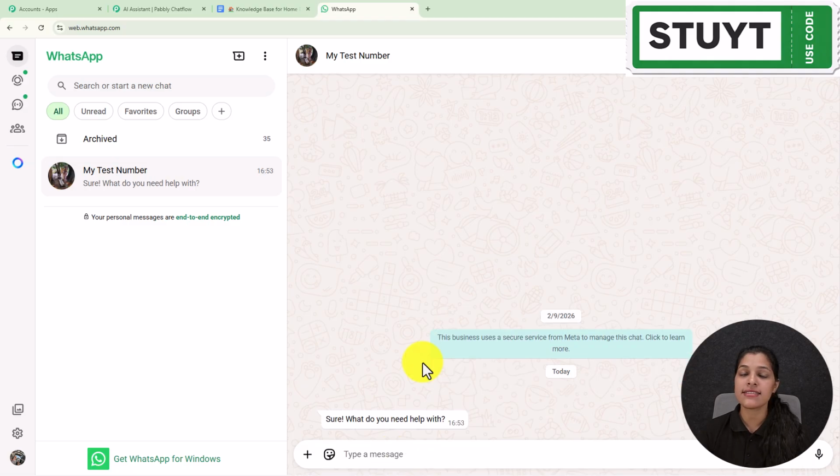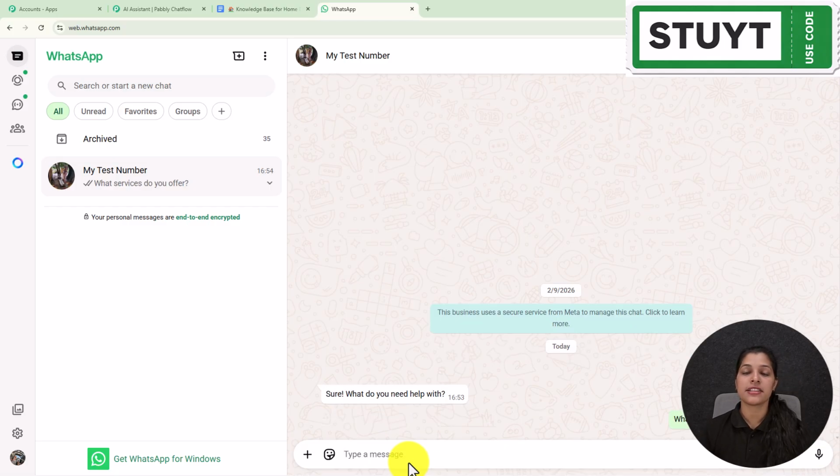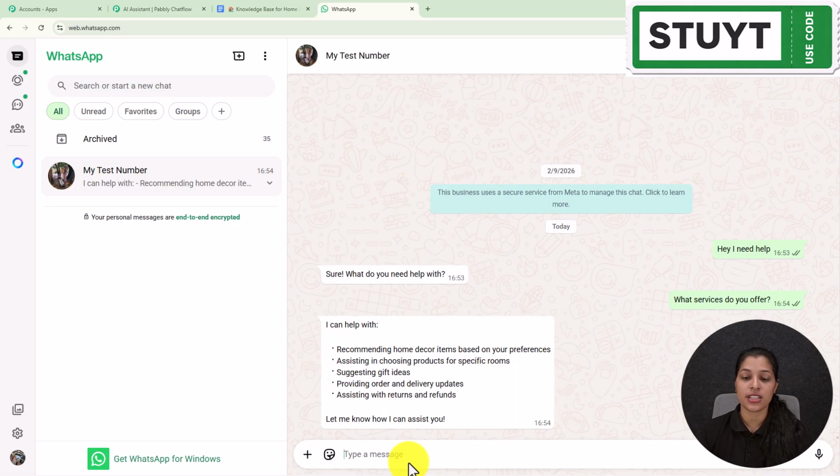And here my AI assistant is replying to me with a message which says, sure, what do you need help with? Now let's enter another question for my AI assistant to check its proper working. So here I'm going to enter this message, that is, what services do you offer? Now let's wait for the response of the AI assistant. And here my AI assistant is responding to me with a message which says, I can help with recommending home decor items based on your preferences and other services as well.